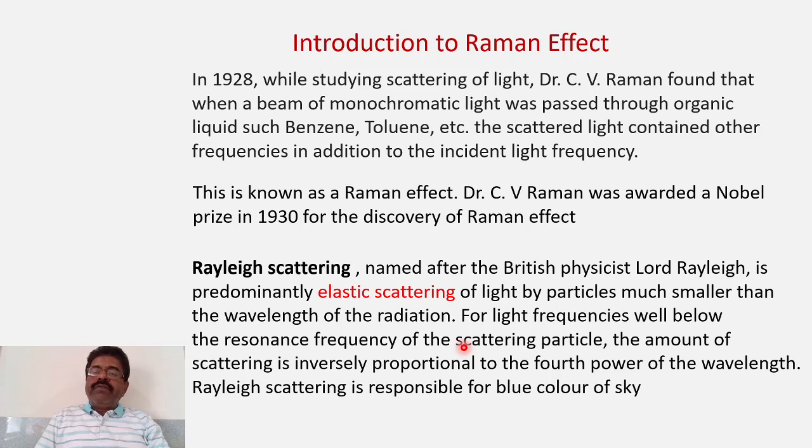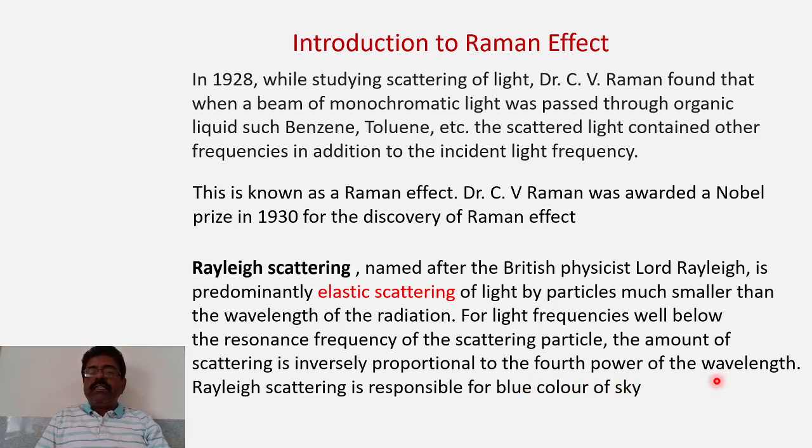Now for light frequencies well below the resonance frequency of the scattering particle, the amount of scattering is inversely proportional to the fourth power of the wavelength. So this is a very important criterion. Amount of scattering is inversely proportional to the fourth power of the wavelength. Wavelength of what? Incident radiation.